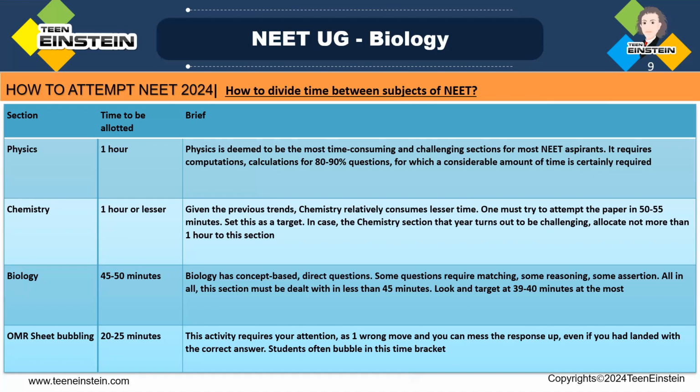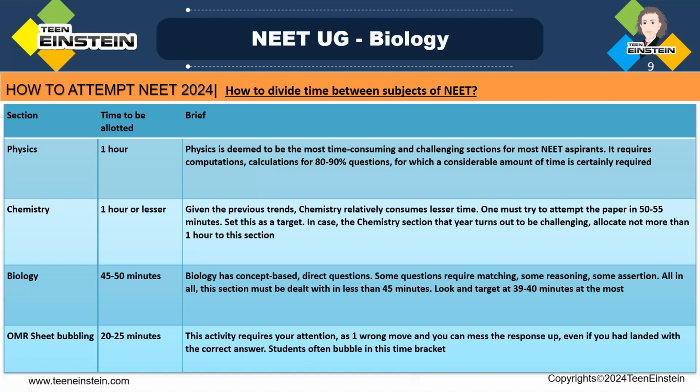Then OMR sheet bubbling. You have to give clear attention to this, because one wrong move, you know the correct answer, and if you're not bubbling it rightly, that will give -1 mark, right?